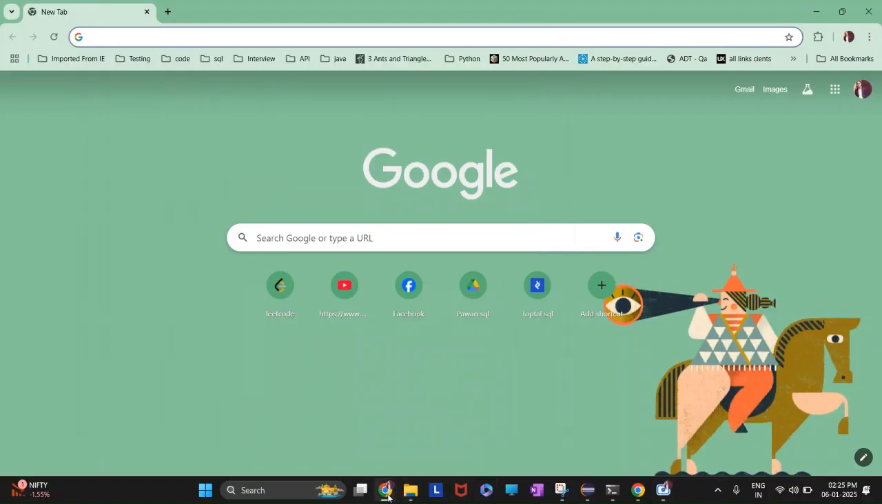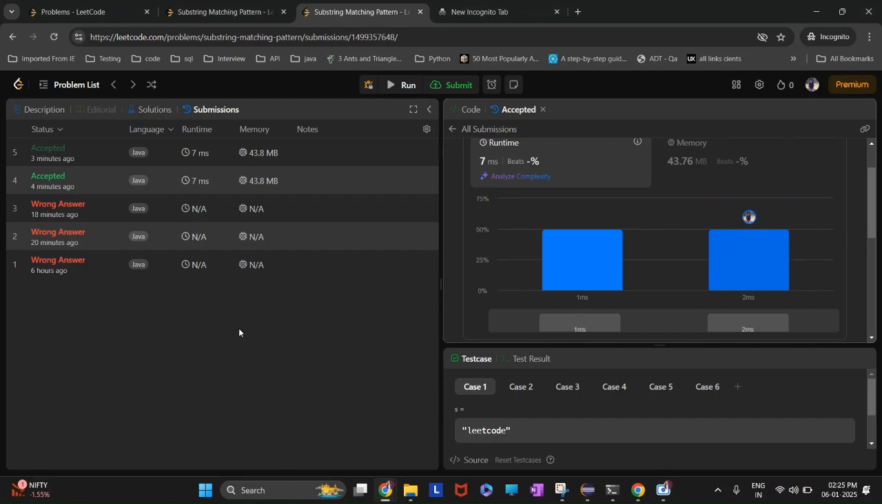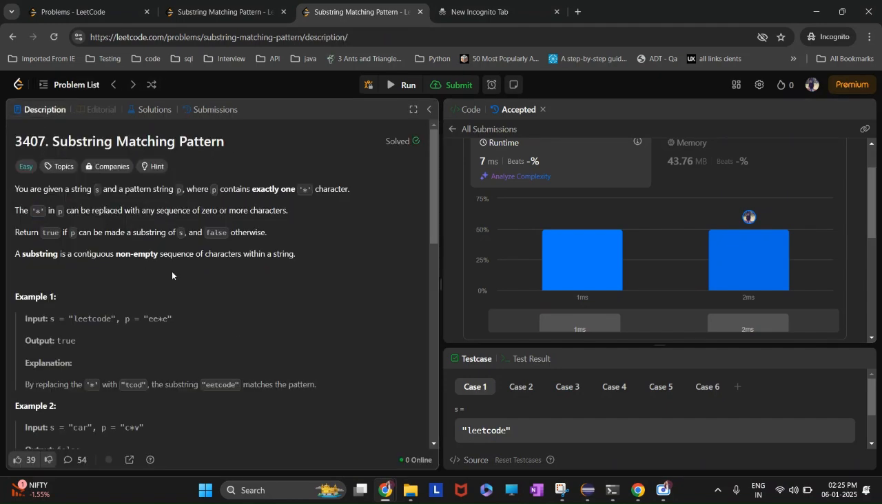Hi guys, so today's question is easy, and I said tricky questions I haven't solved. I have taken 3 attempts to solve it. So let me take a description of the problem.